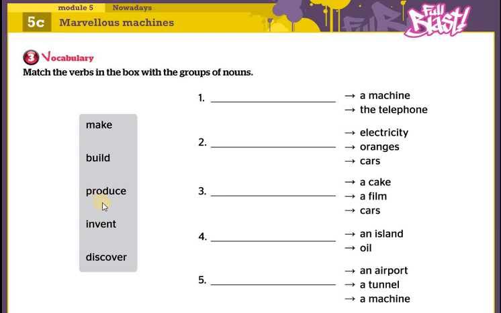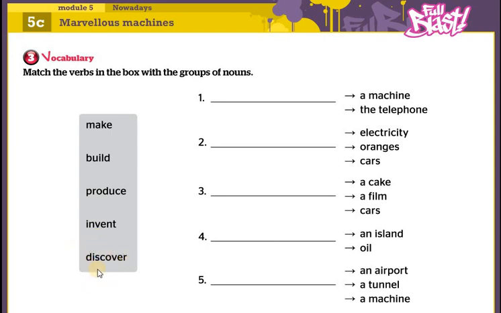Produce comes from production, to produce something. Invent: for example, before we didn't have cell phones, but due to the need for communication, humans could invent phones.